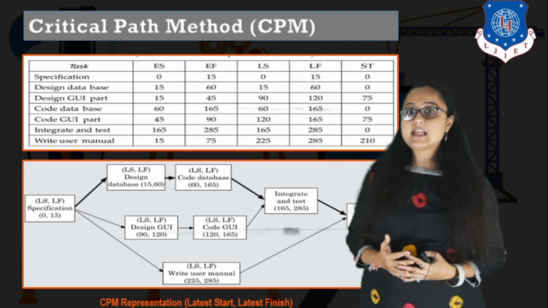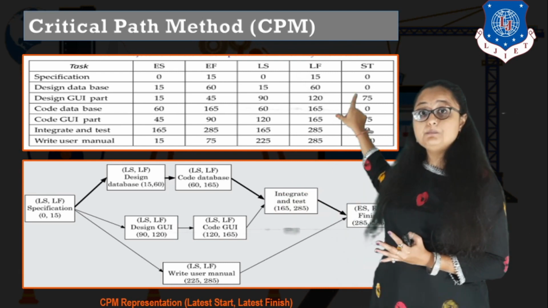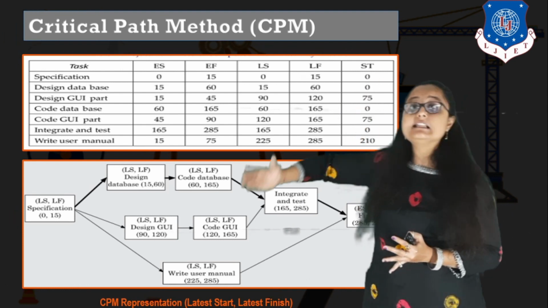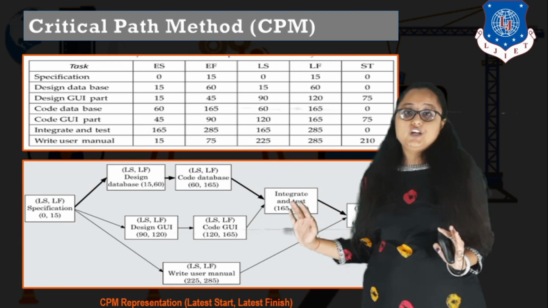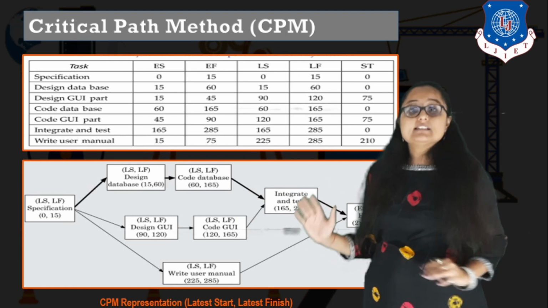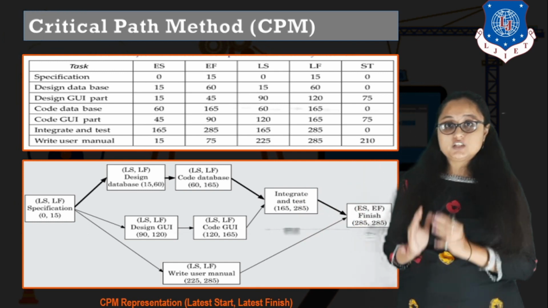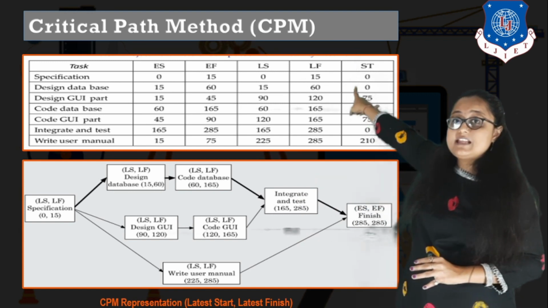Now what do you mean by slack time, ma'am? It means that if you delay these activities up till 75 days, from earliest finish, if you delay it till 75 days, it is okay, your overall project duration will not suffer. That is known as slack time. Now critical path you have to determine from the activities which does not have slack time. It means the slack time is 0.